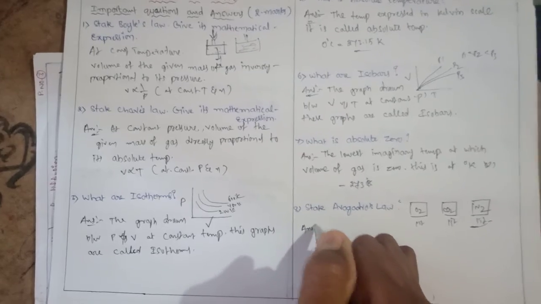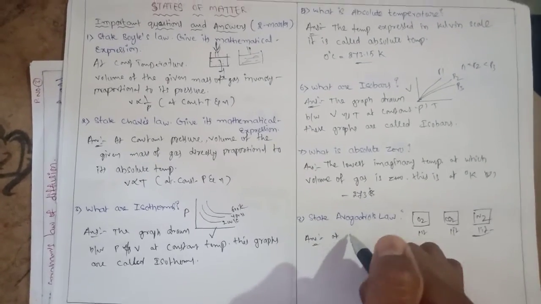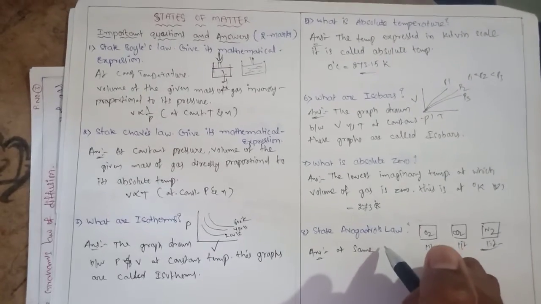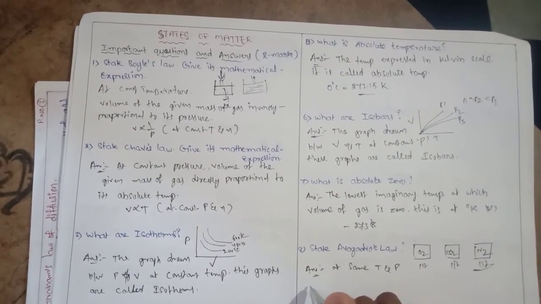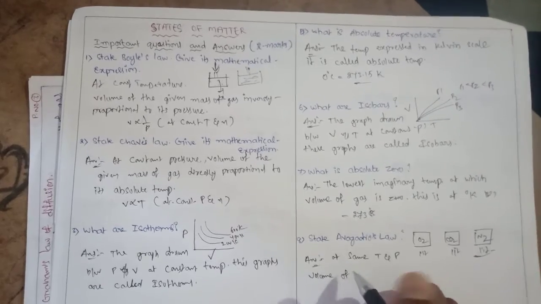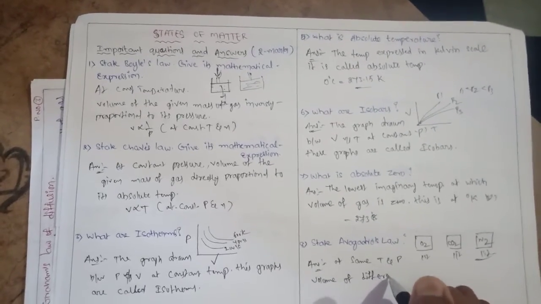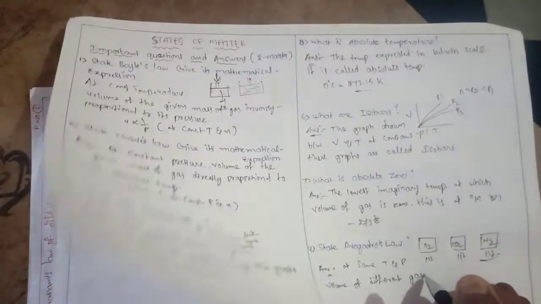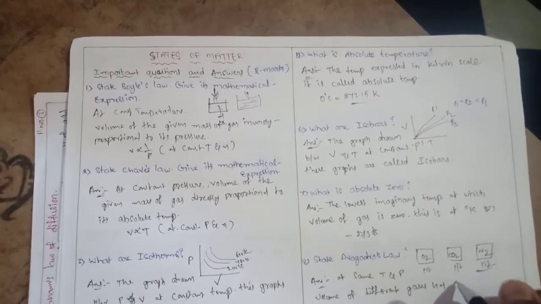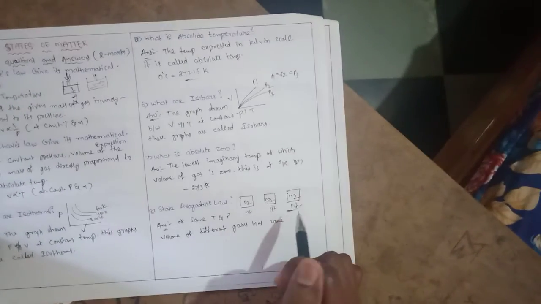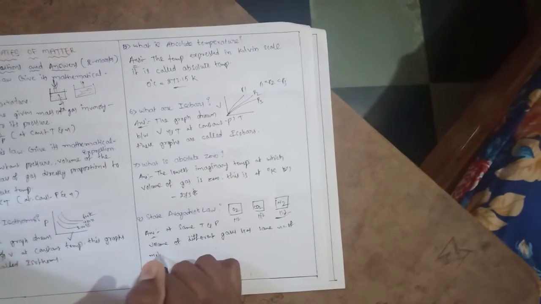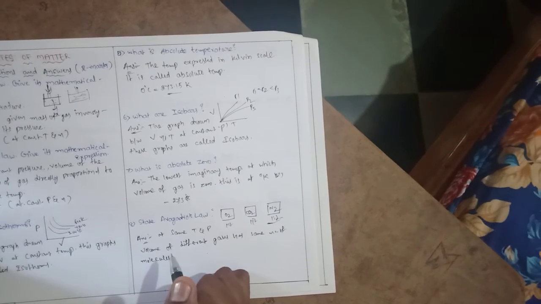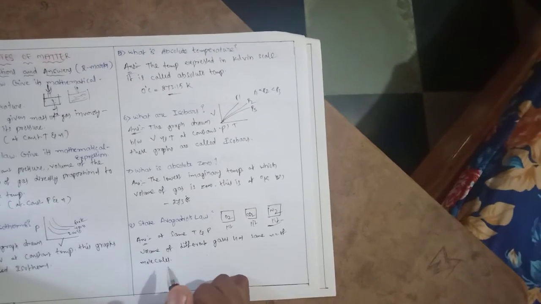Answer for this: at the same conditions of temperature and pressure, equal volumes of different gases have the same number of molecules, or volume is directly proportional to its number of moles.